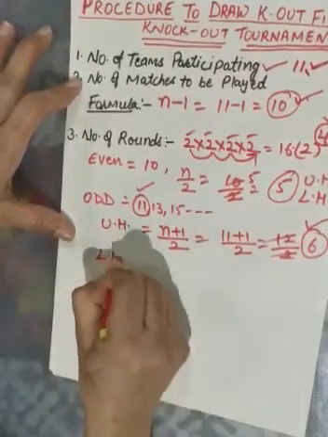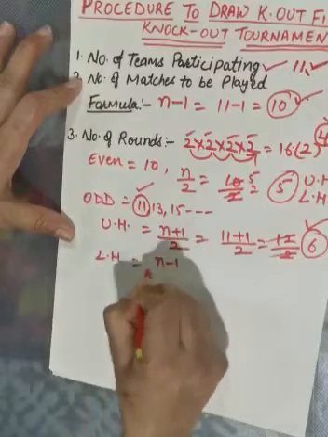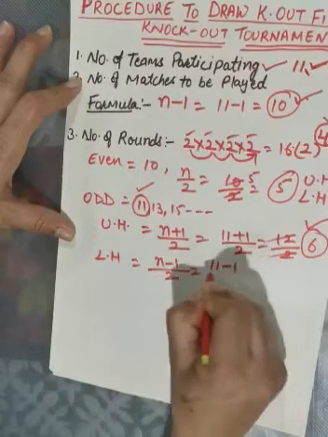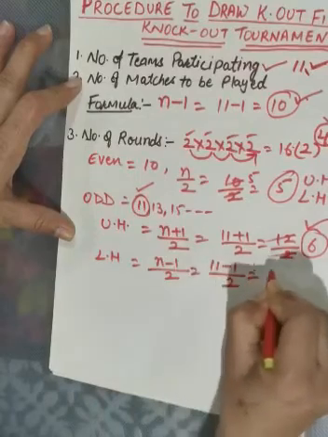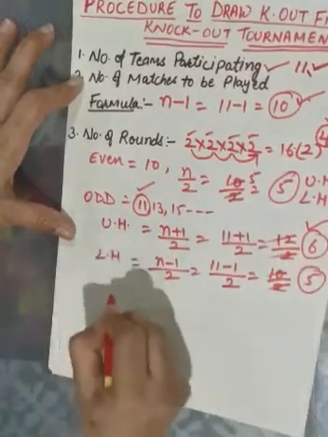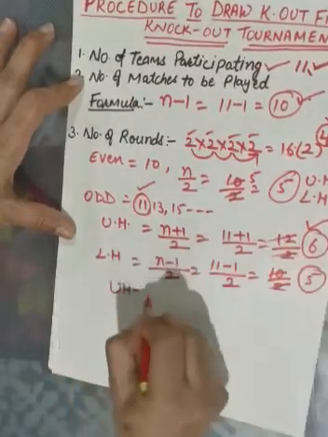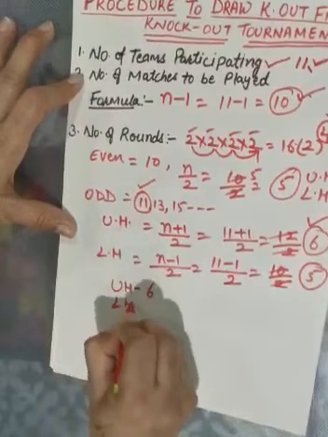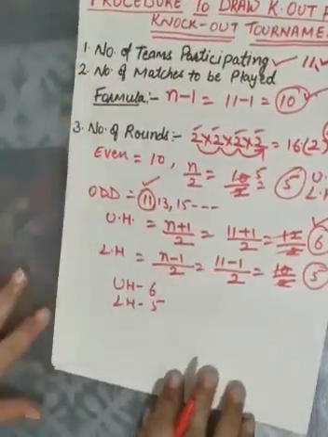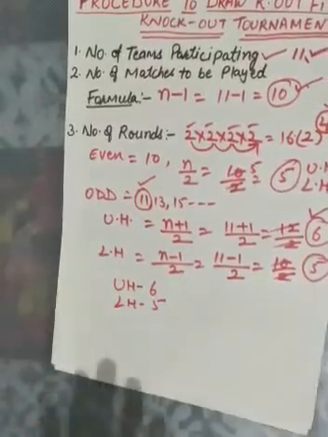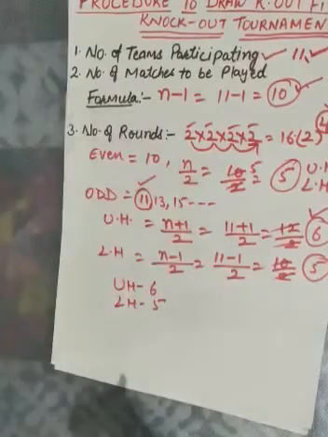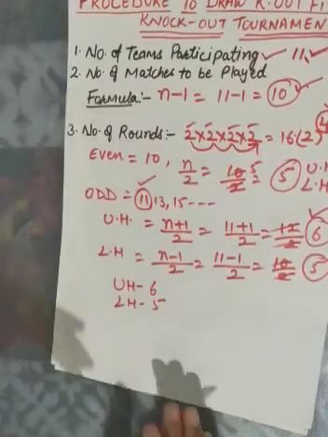Then to find the lower half, n minus 1 upon 2. What will come here? 11 minus 1 upon 2. So here 10, upon 2, which is 5. So for the upper half 6 teams and in the lower half 5 teams. We will divide the teams like this in upper half and lower half. Hope you understood the way how we can divide the teams.